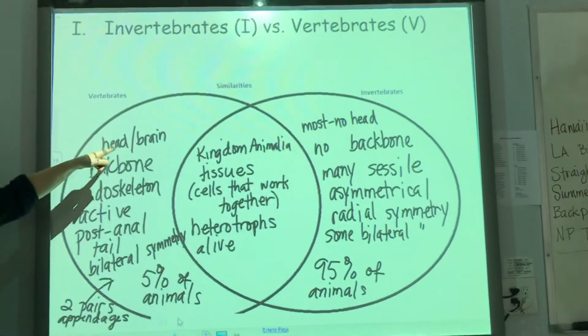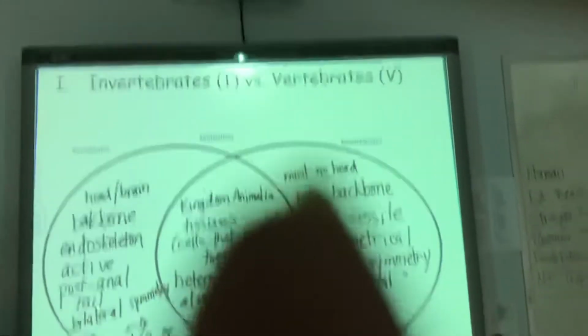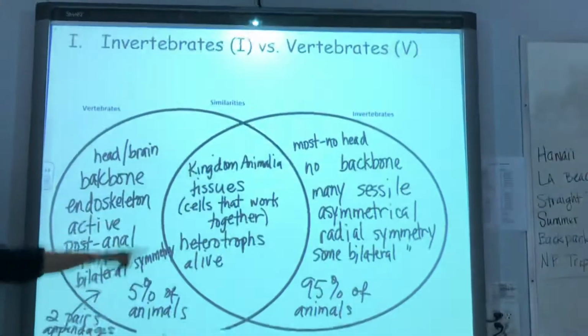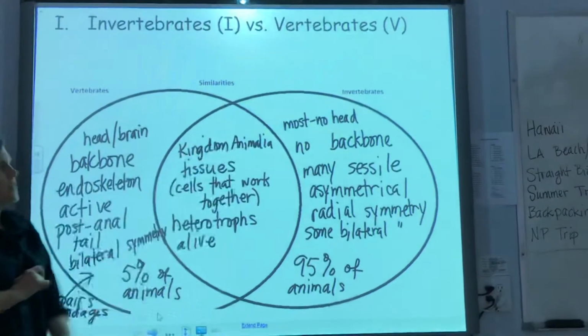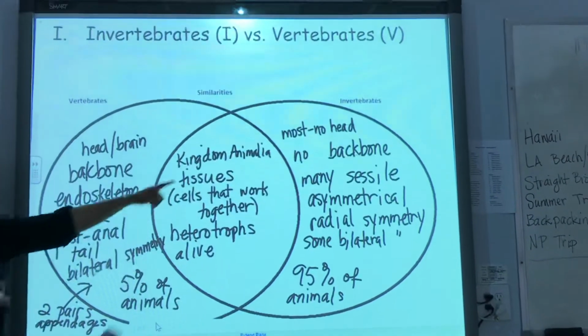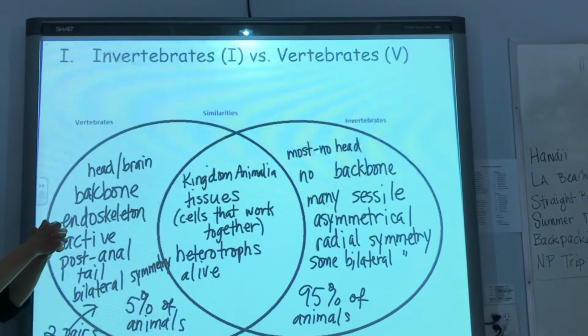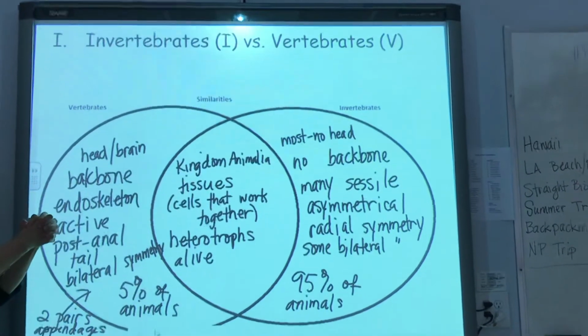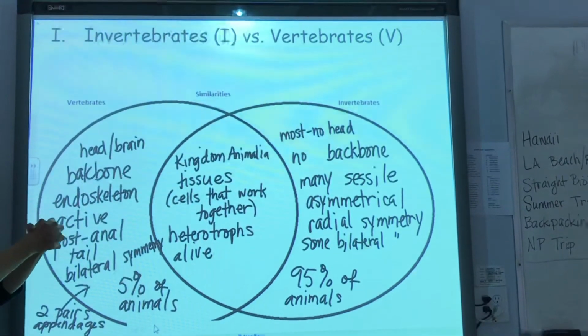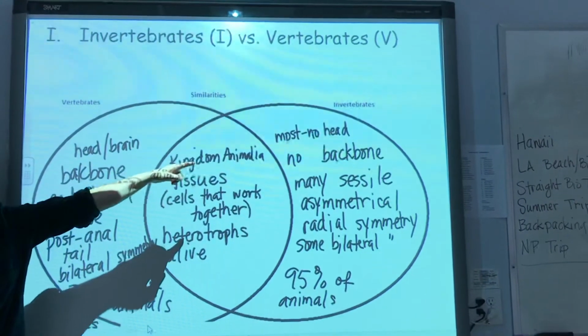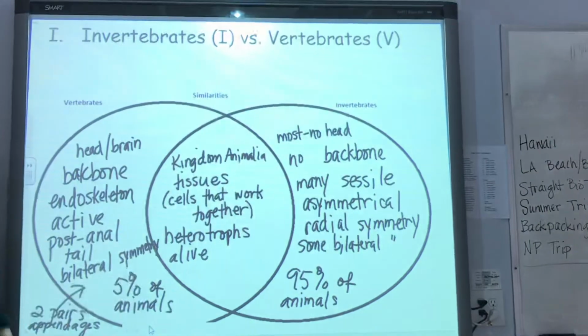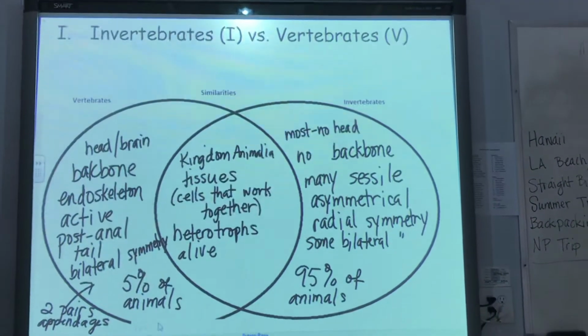Almost all vertebrates have a head and some semblance of a brain. Okay? Our invertebrates don't even have heads. Some of our invertebrates have some kind of mass of nerves that clump together that's a little bit like a brain, but it's not a real brain. But most of our invertebrates don't even have a head. So that's a big difference right there.